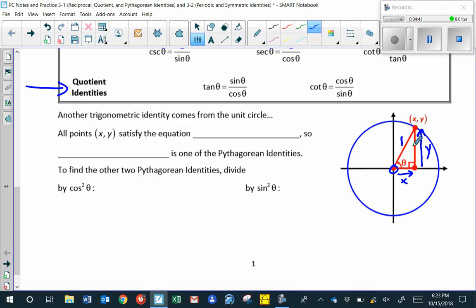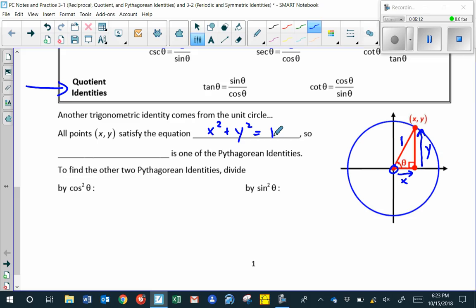Now, if we look at the sides of that right triangle that we've just labeled, there's a relationship among those 3 sides given by the Pythagorean Theorem, and that relationship is x squared plus y squared is equal to 1 squared, and 1 squared is 1. You might recognize that equation as the equation of a circle centered at the origin with a radius of 1. You'll remember that from Algebra 2.